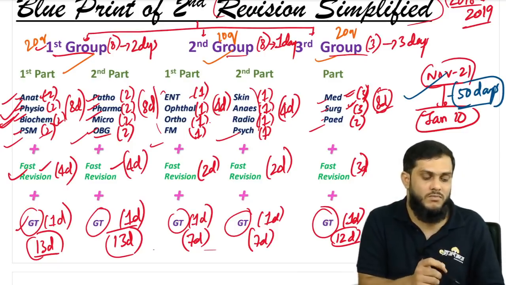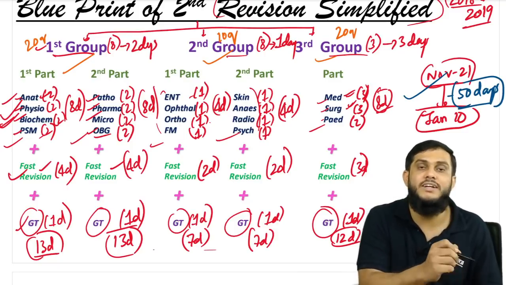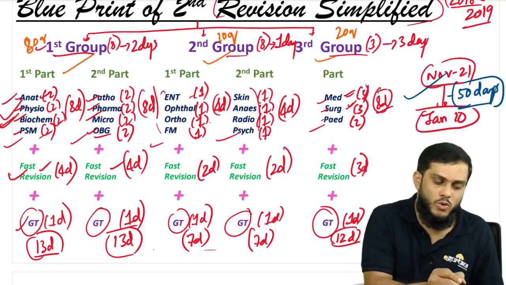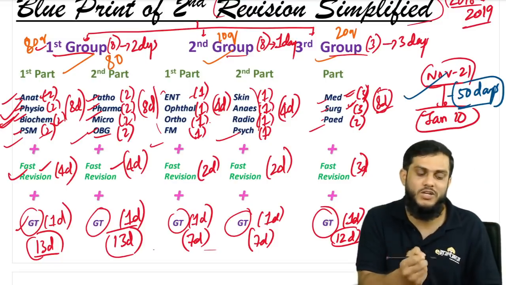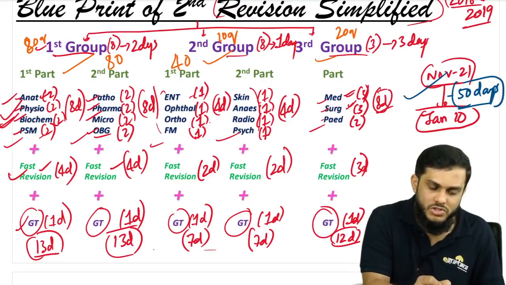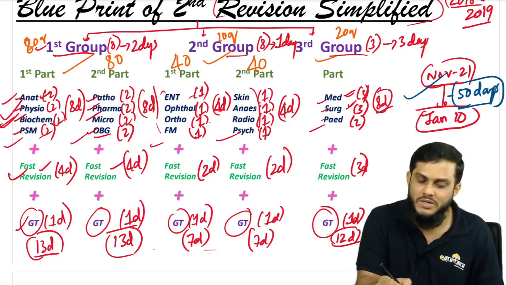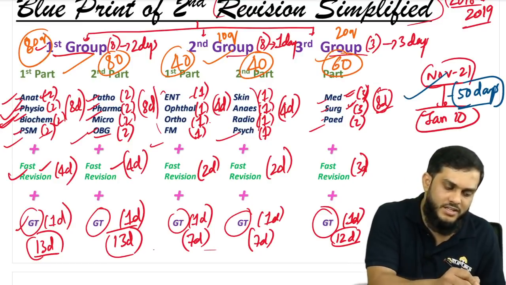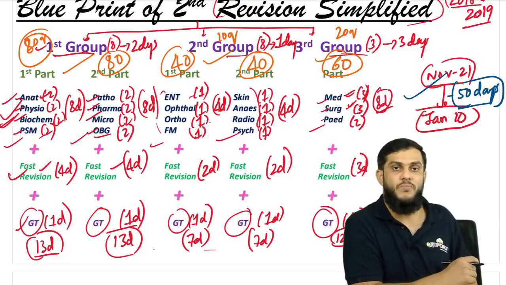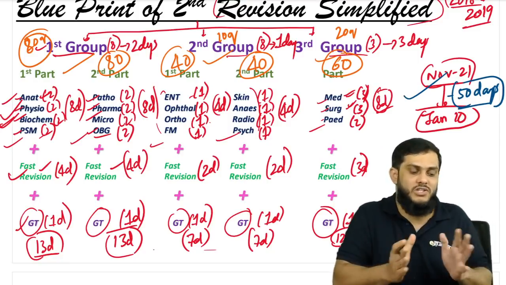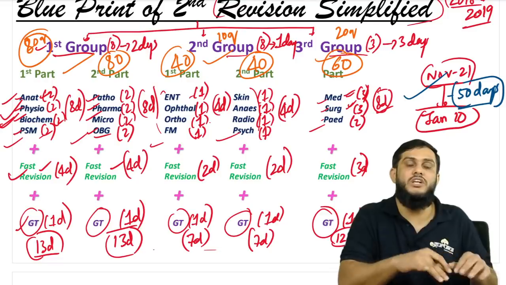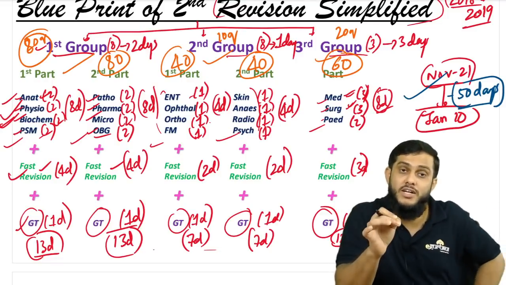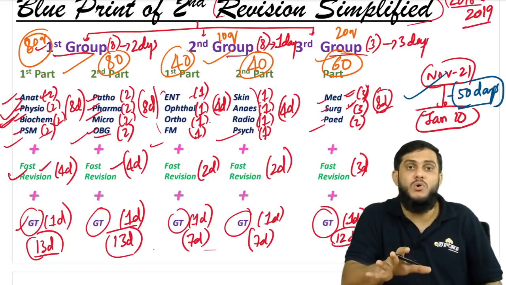So first 4, 20 questions each subject means 80 questions, right? Second group also 80 questions, 20 into 4. Then 10 into 4, 40 questions, 10 into 4, 40 questions, then 20 into 3, 60 questions. So 60, 40, 40, 80, 80. So totally 300 questions, right? Obviously, we are just dividing the questions equally, approximately. Big subject 20 questions and small subject 10 questions. So totally it will become 300 questions. Obviously it will differ, but approximately like this.